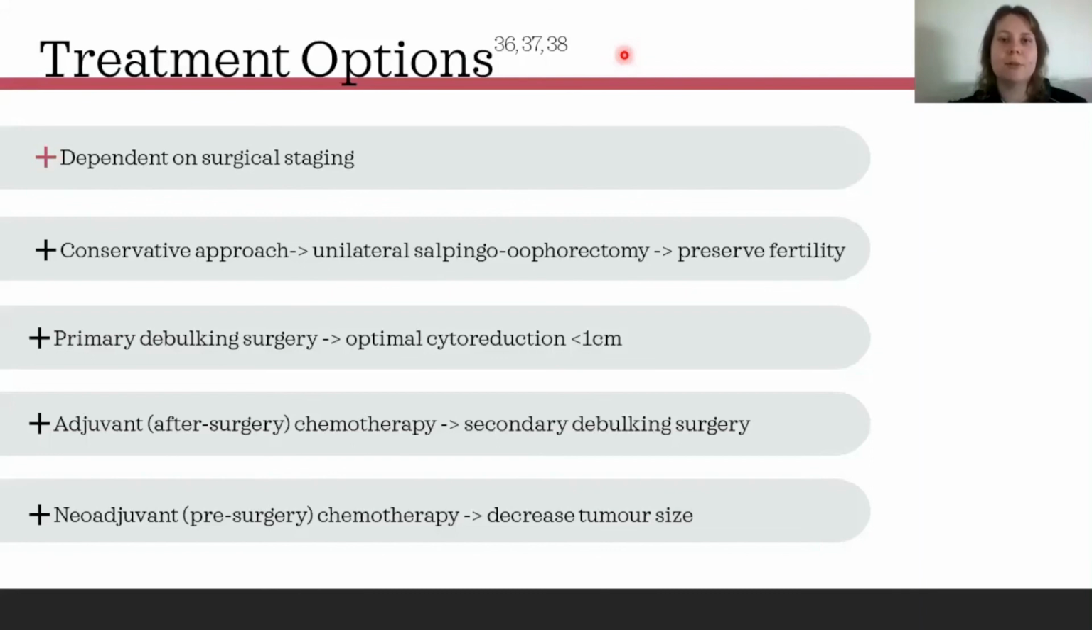If optimal reduction was unable to be achieved, then a secondary surgery will be performed post-chemotherapy. For patients that are unable to undergo that primary surgery, neoadjuvant chemotherapy is required.